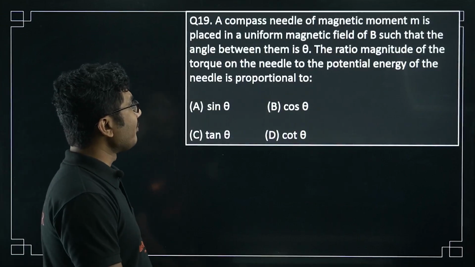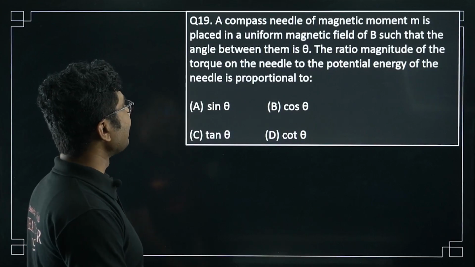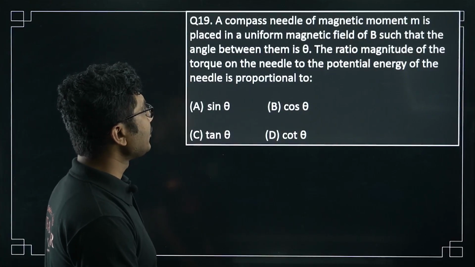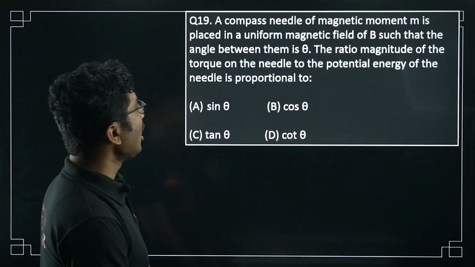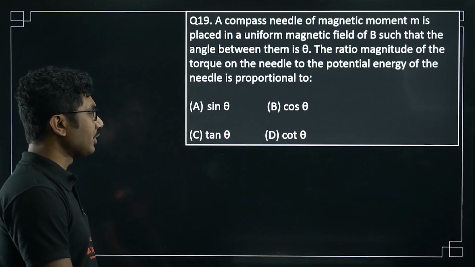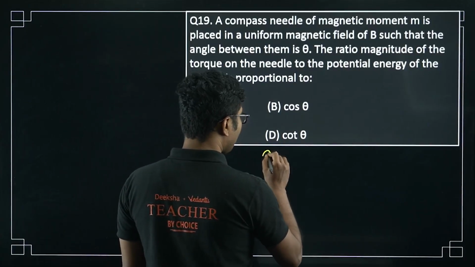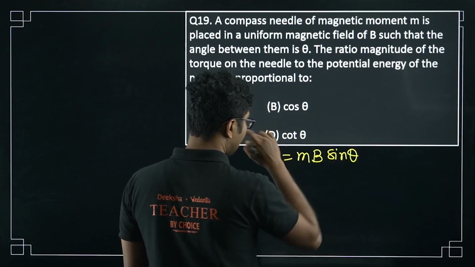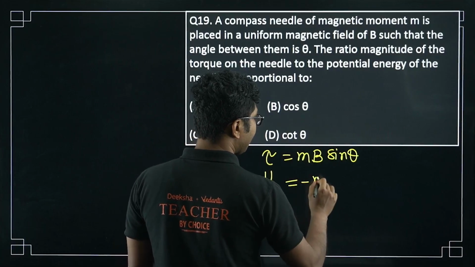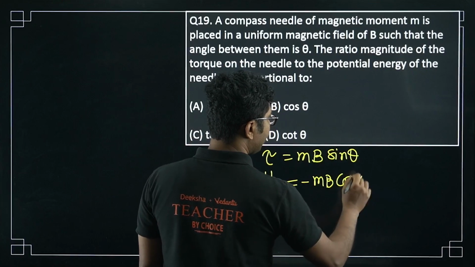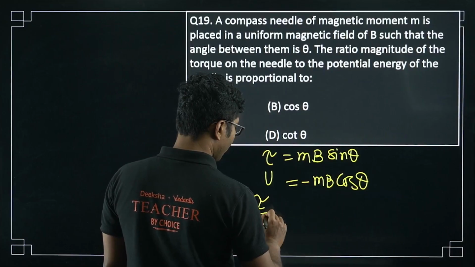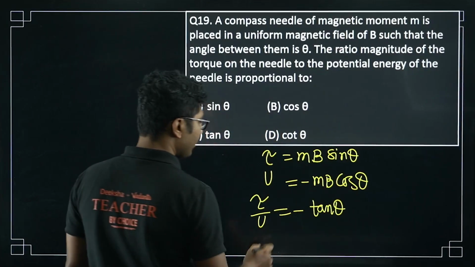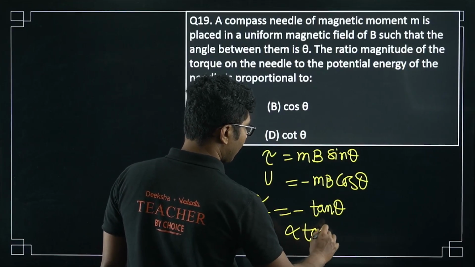A compass needle of magnetic moment M is placed in a uniform magnetic field B such that the angle between them is theta. The ratio of the magnitude of the torque on the needle to the potential energy of the needle is proportional to what? So what is the torque? Torque has magnitude MB sin theta, and potential energy is minus MB cos theta. So the ratio tau by U is equal to minus tan theta. So this ratio is proportional to tan theta.